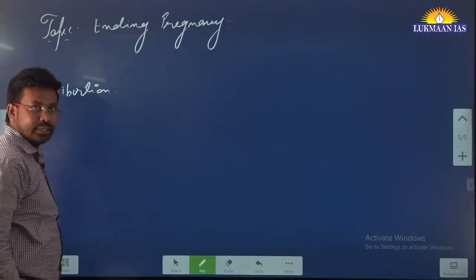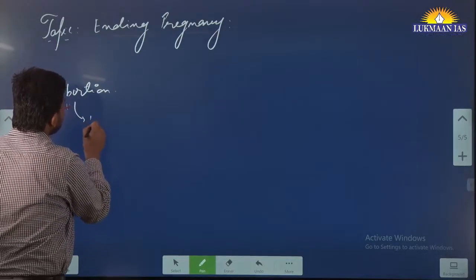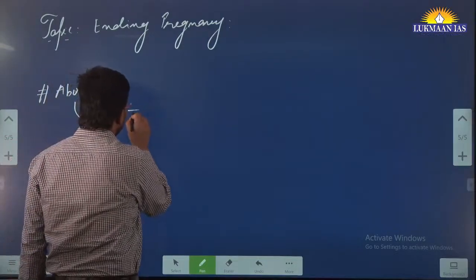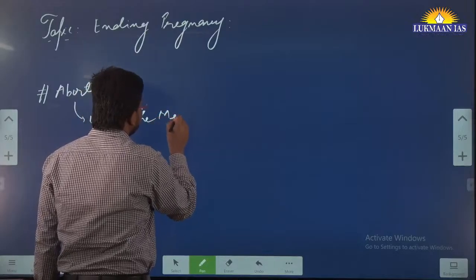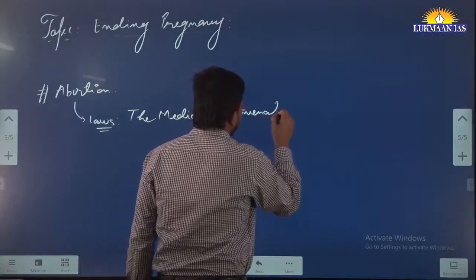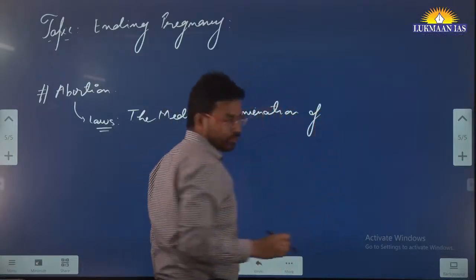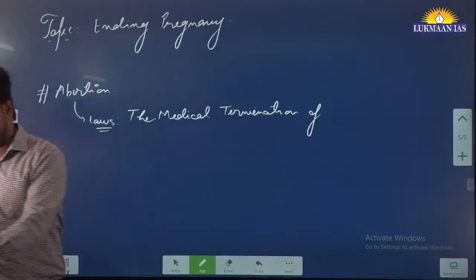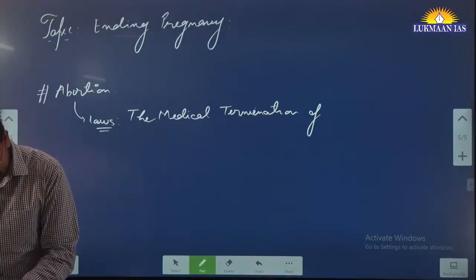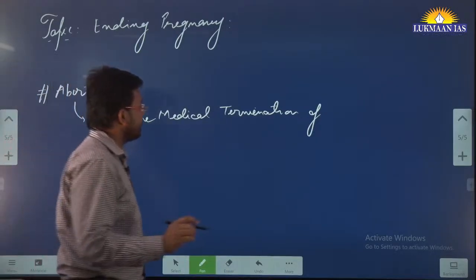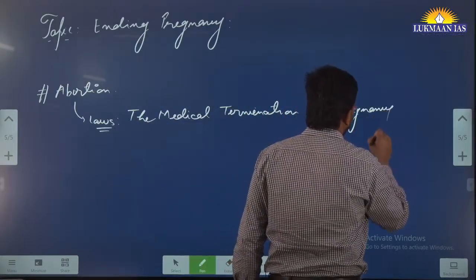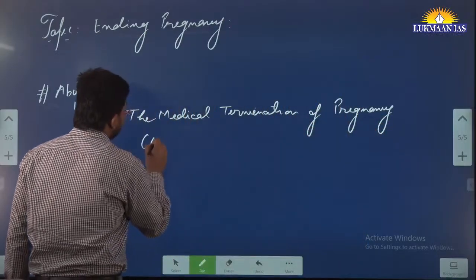We need to understand the meaning of abortion and the laws that govern it. This law is known as the Medical Termination of Pregnancy Act, or the MTP Act, and its amendment is the Medical Termination of Pregnancy Amendment Act 2021.